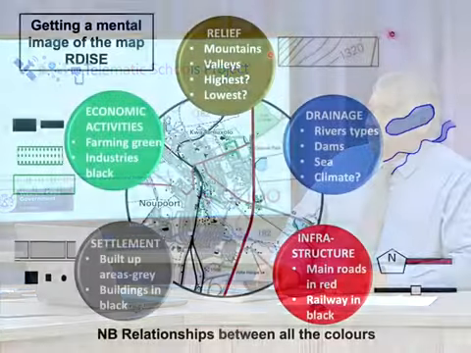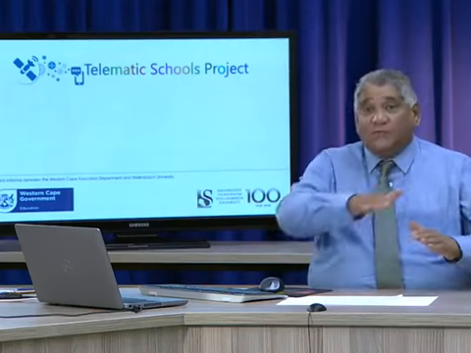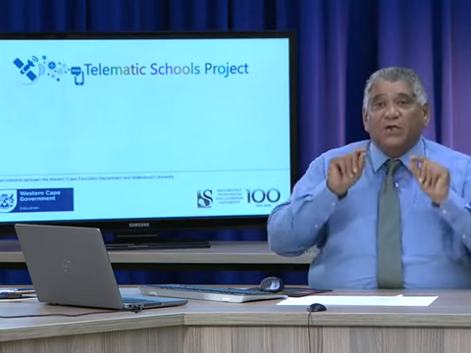Now, let's have a look at this. The first thing that you will have a look at is relief. In other words, the brown. You must ask yourself, where are the mountains? Where are the valleys? Where is the highest point? Where is the lowest point? Now, if you've done that, Matrix, you know already a lot of the mapped area. Because you would know where the valleys are. You would know where the mountains are. You would know the physical features of that area before you even start looking at the questions. That's very important that you do that.